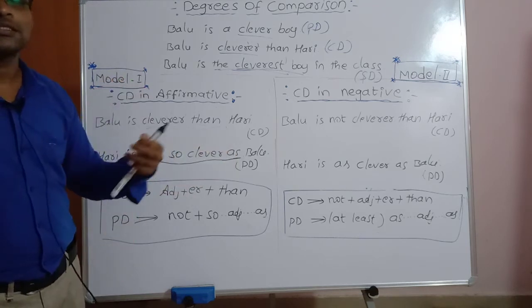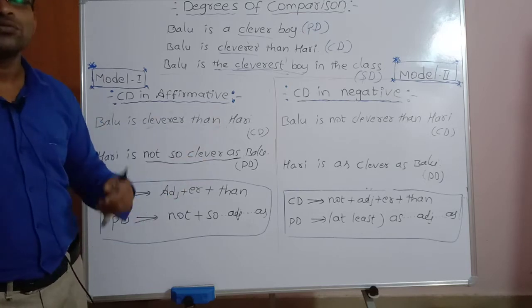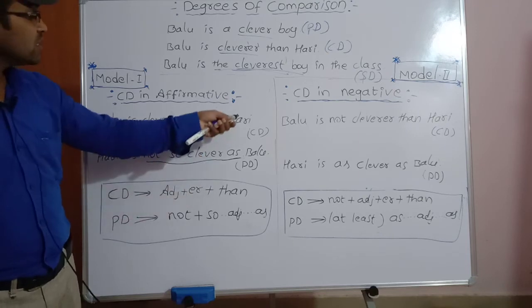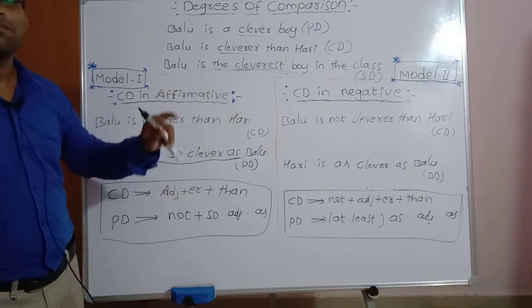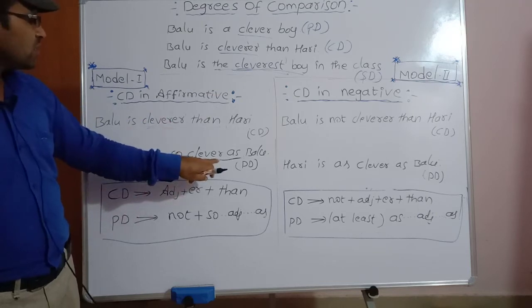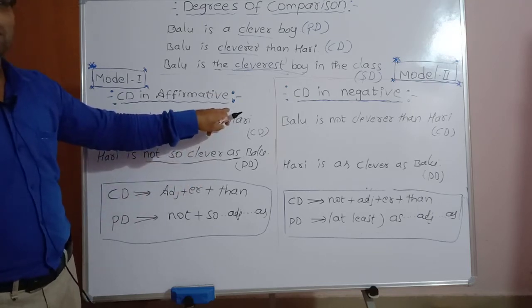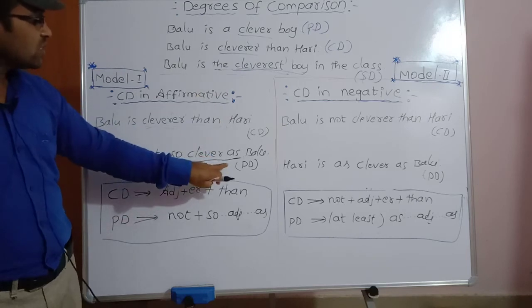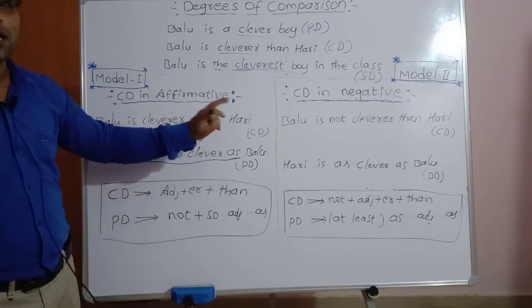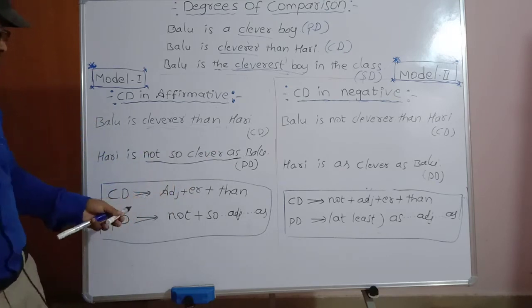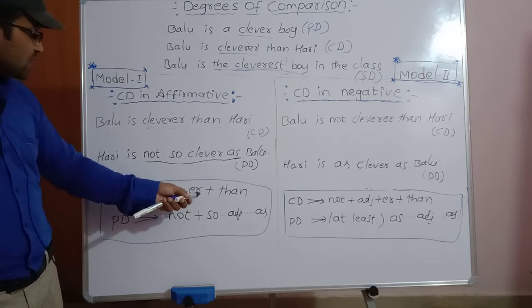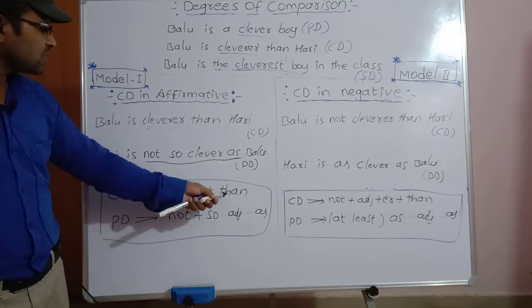We can interchange these two sentences, the positive degree into the comparative degree and vice versa. The positive degree is turned into the comparative degree. The structure: adjective plus er plus than.